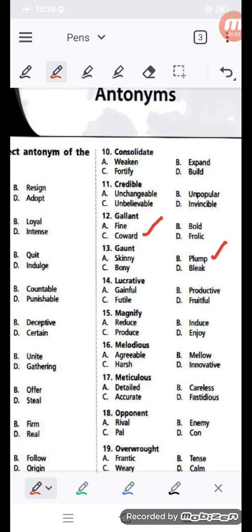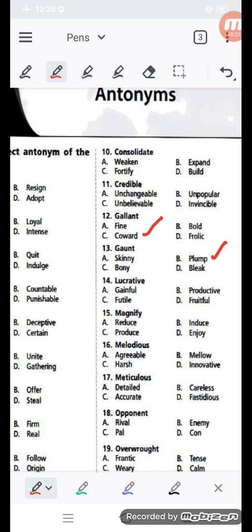Lucrative, next word you can see. Lucrative means gainful. Here the opposite meaning: gainful, productive, fertile or fruitful. 14 number question you can see. Lucrative means gainful, that might be the same.